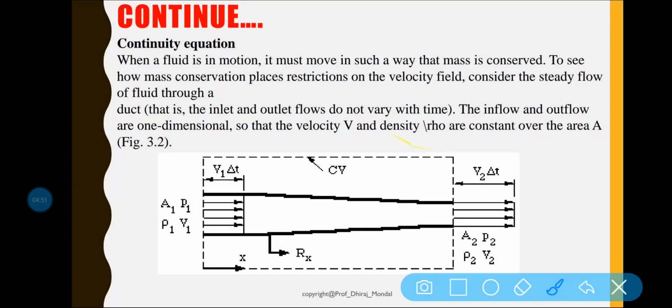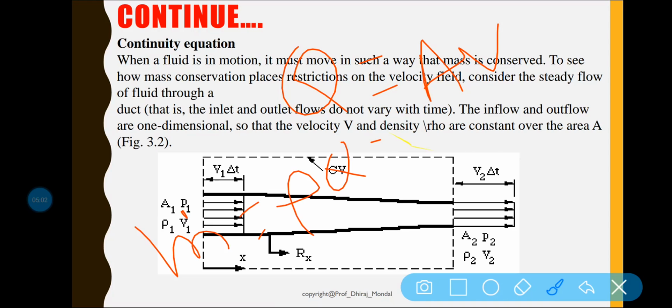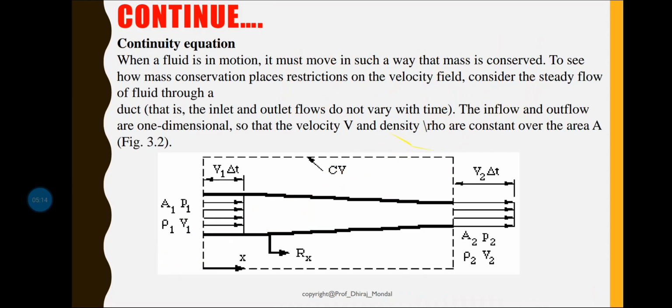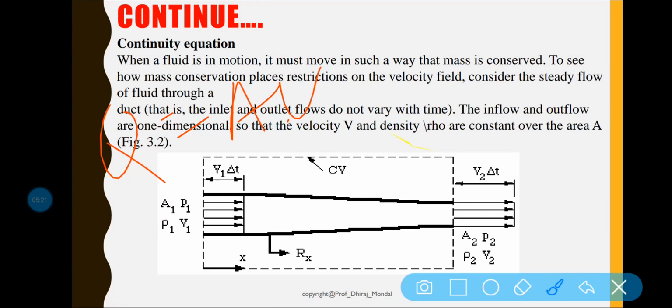So Q is equal to area into velocity. And mass flow rate is equal to rho into Q, so mass flow rate is equal to rho into area into velocity, where rho is the density, A is the cross sectional area, and V is the velocity. Clear?